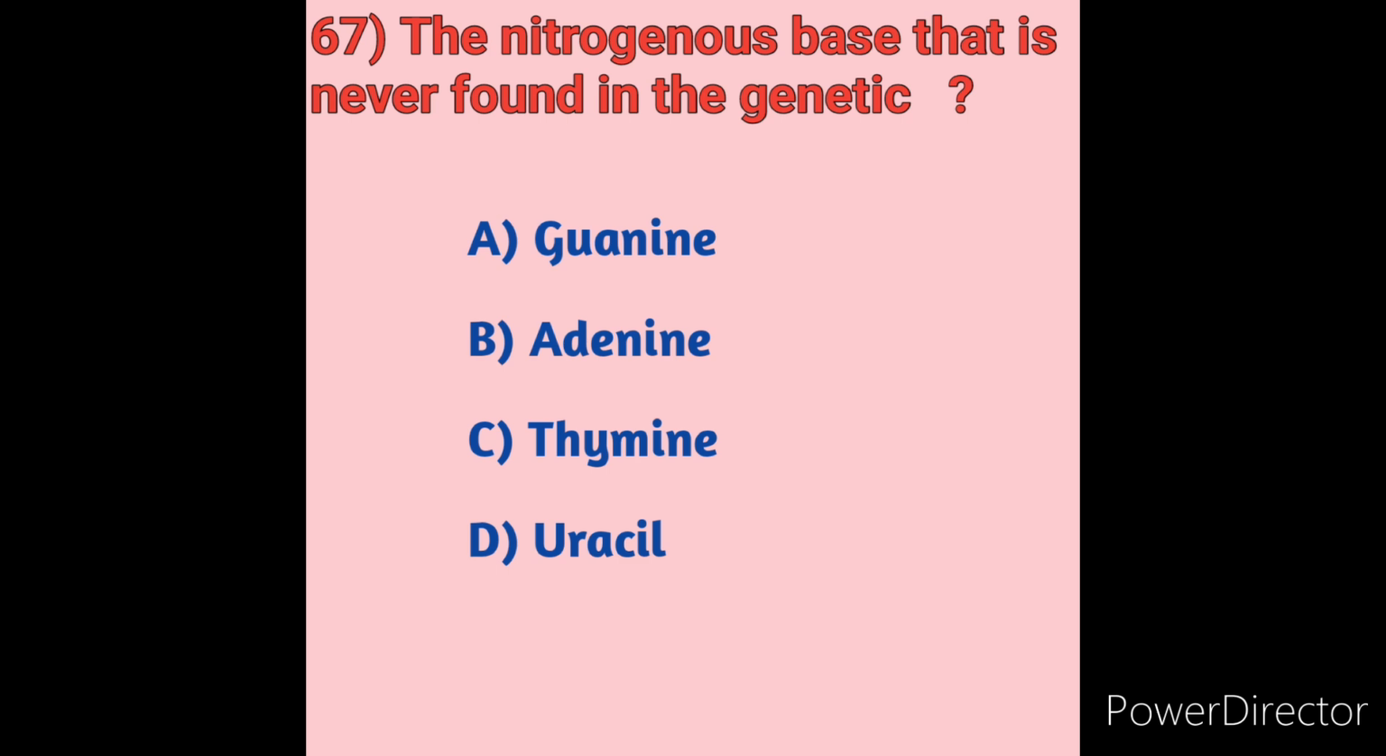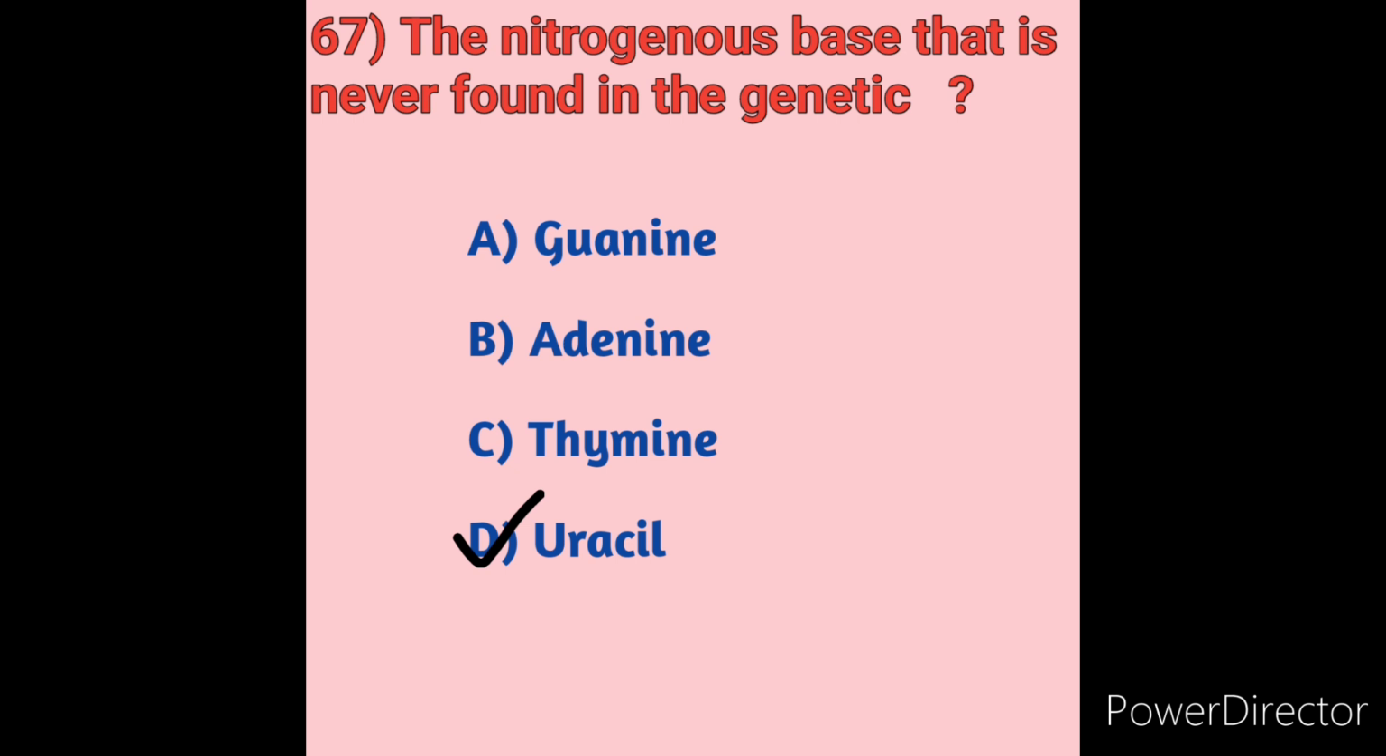Uracil is a natural base of RNA but may appear in DNA through different pathways. So here, the nitrogenous base that is never found in DNA is option D. Uracil is the correct answer. Uracil is not found in DNA, but it can be in RNA. So here option D is the correct answer.